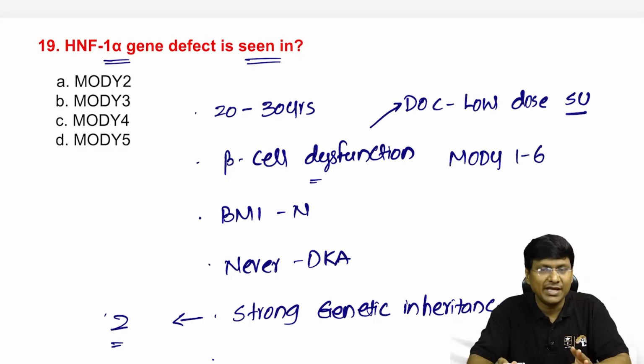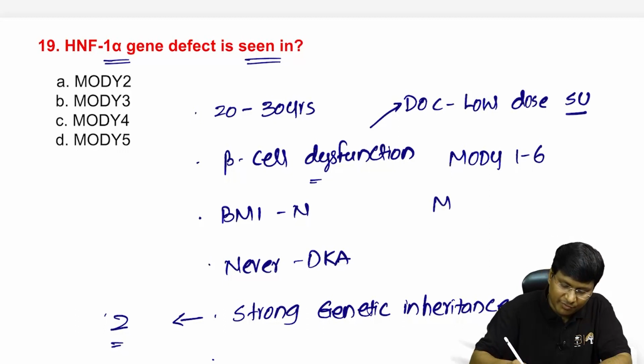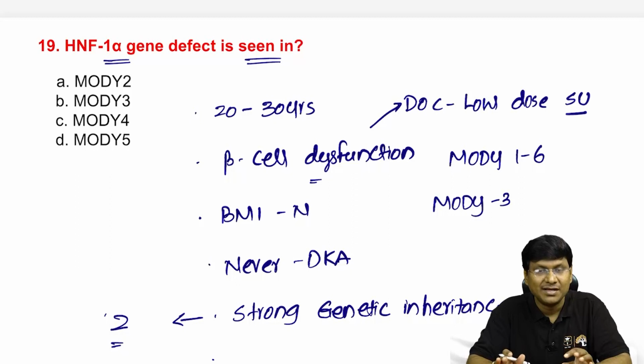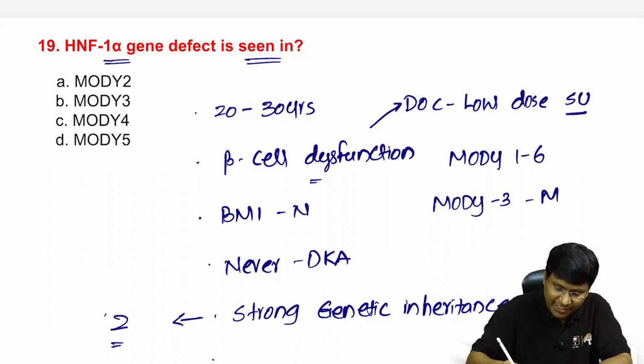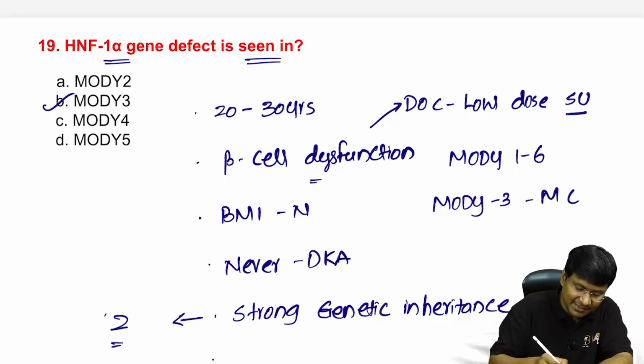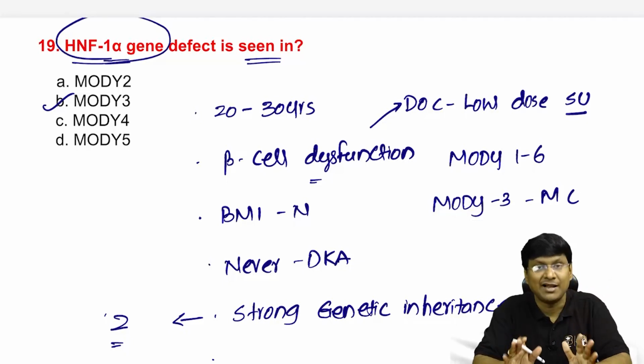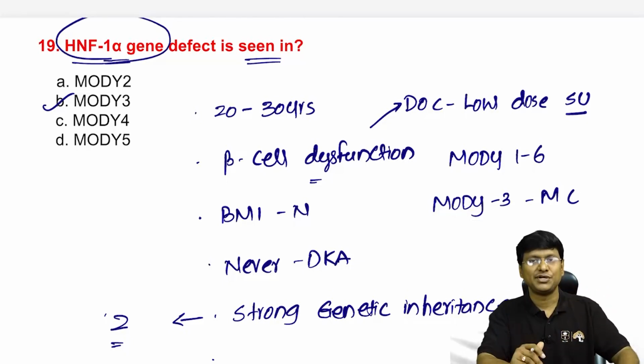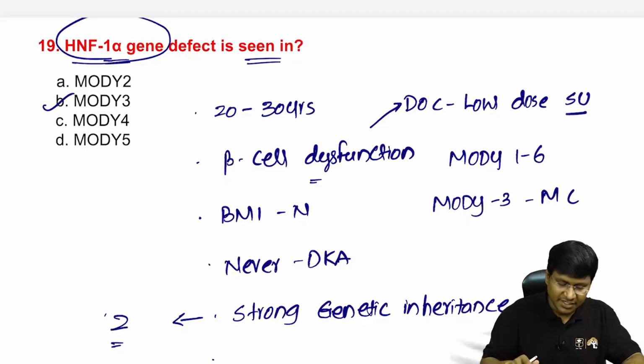So in case of MODY 1 to 6, the important form of MODY will be MODY 3. Now in case of MODY 3, which is the most common type of MODY, the gene that is being mutated will be the HNF1 alpha. So this is about the maturity onset diabetes of young.